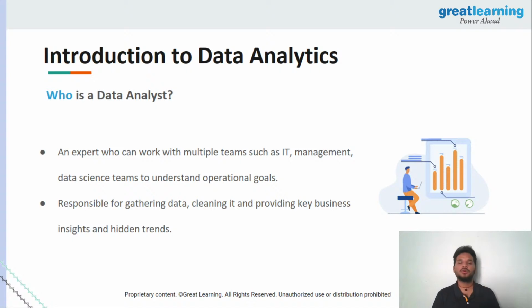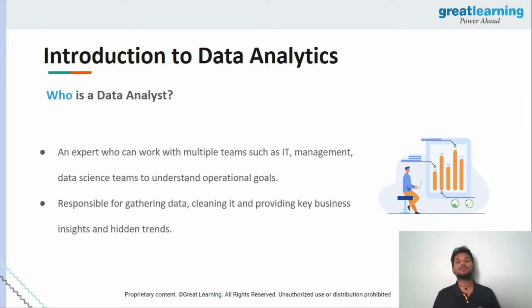So now there comes a question: who is a data analyst, right? Who is a person who calls himself or herself a data analyst? Well, a data analyst is first of all an expert who can do all of these things that we just discussed. Alongside all of these, he or she should have the complete capability to work with multiple teams. Sometimes you have to work with the management team, the IT team, the data science team, the data engineering team as well, right? All of these come into a collaboration if they're trying to track a metric of what's going on in the organization. So it becomes very important that this is a person who can work with multiple different teams to achieve a common goal, right?